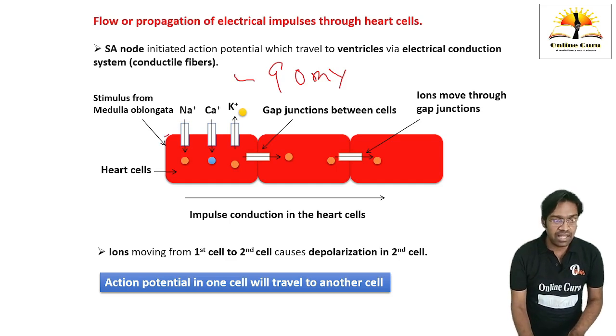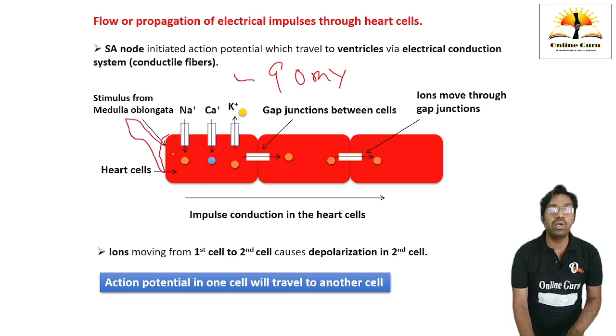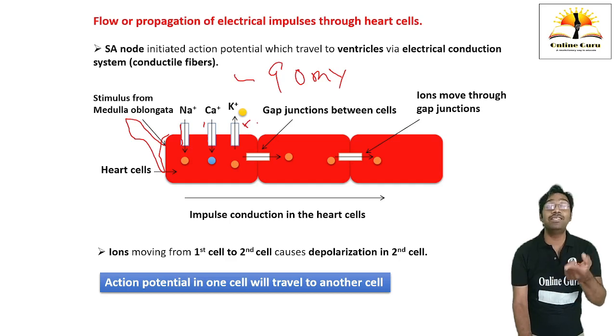See here, when the stimulus from the medulla oblongata stimulates one cardiac cell, there is a depolarization due to sodium influx. Then there is a plateau phase, which we will discuss further, with opening of calcium channels. Then there is an efflux of potassium, which is the phase of repolarization. When this cell gets depolarized, there are gap junctions. Through these gap junctions, some of the sodium ions leak from one cell into the neighboring cardiac cell.